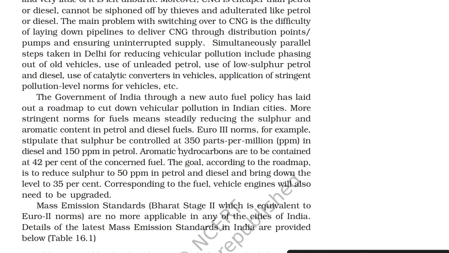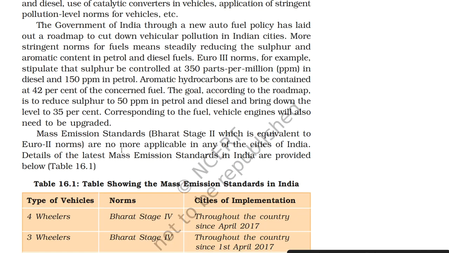Euro 3 norms, for example, stipulate that sulfur be controlled at 350 parts per million in diesel and 150 parts per million in petrol. Aromatic hydrocarbons are to be contained at 42% of the concerned fuel. The goal, according to the roadmap, is to reduce sulfur to 50 parts per million in petrol and diesel and bring down the aromatics level to 35%.